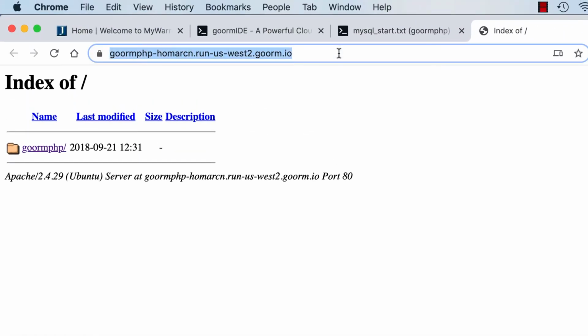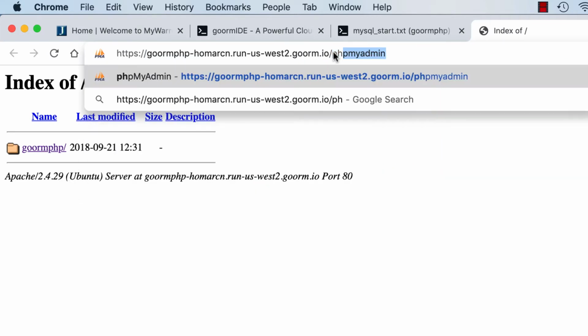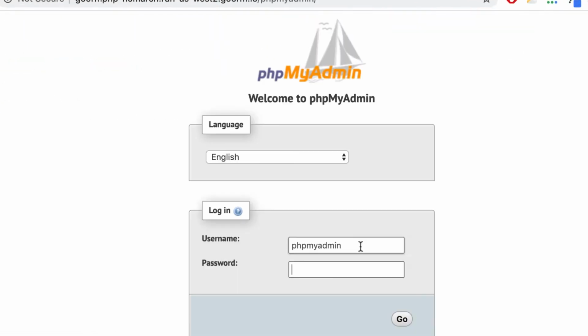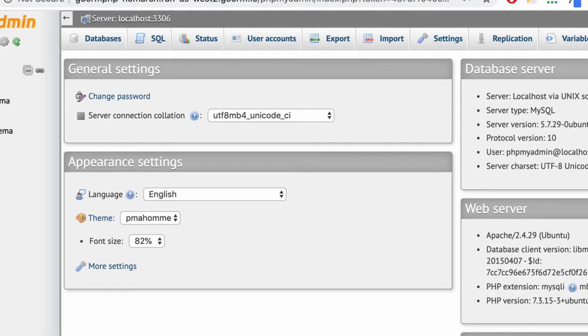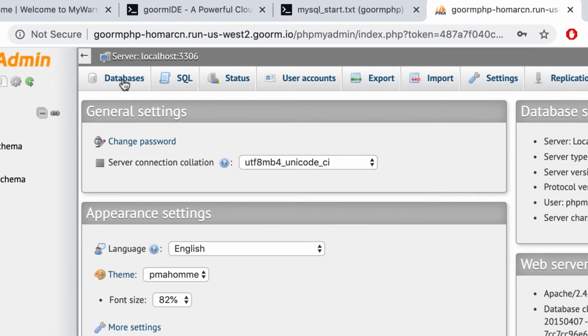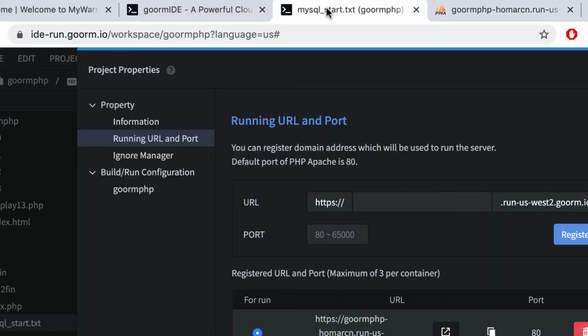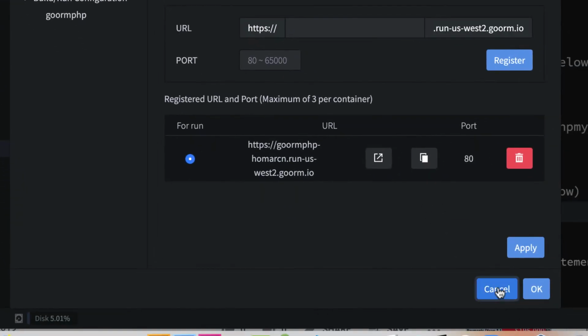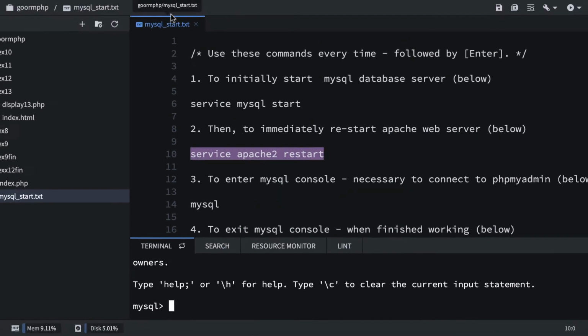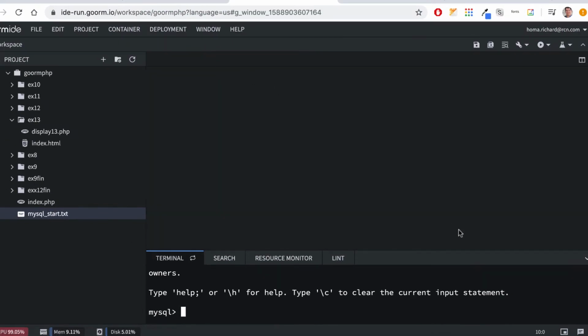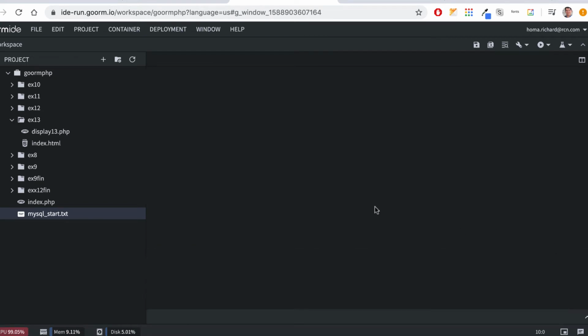And remember, before we go into here, we're going to put a /phpmyadmin, and you might see it come up here, so I'm just going to click on this. Your username is going to be phpmyadmin. You're going to use root for the password, and you're going to make a new database in here. But before we do that, let's go back and look at our files and get set up here. You can cancel out of this, close this text file, and minimize this so that it's not taking up your space.